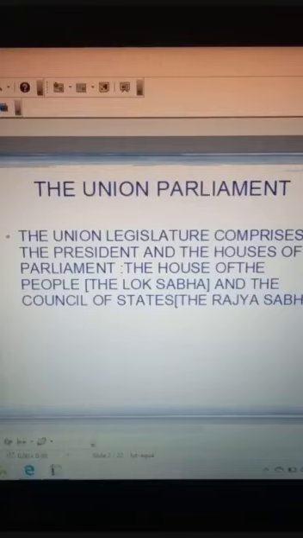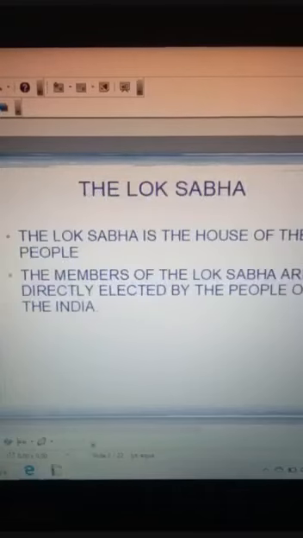So the union legislature comprises the president and the two houses of the parliament, that is Lok Sabha and Rajya Sabha. Lok Sabha is called the house of the people and Rajya Sabha is called the council of state. So union parliament should have the president and both the houses, Lok Sabha and Rajya Sabha. Now we come to what is Lok Sabha.